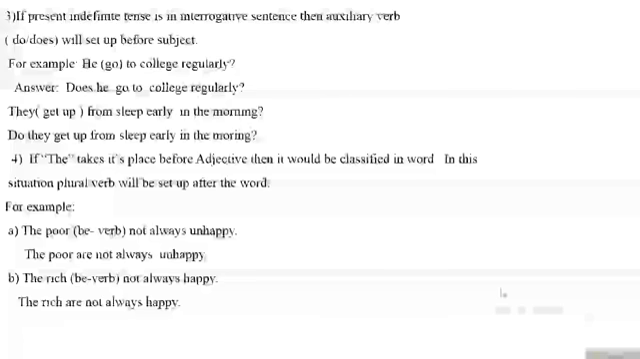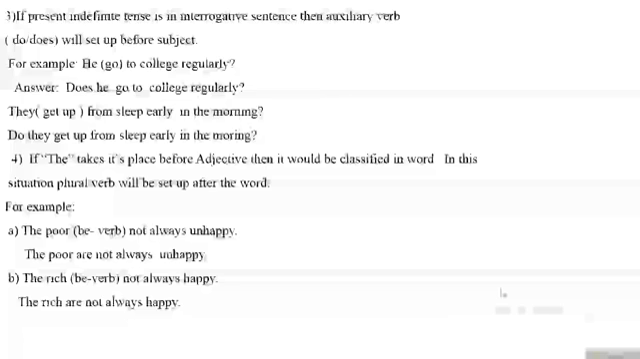Students, if present indefinite tense is in interrogative sentence, then auxiliary verb do or does will set up before subject. For example, he go to college regularly, there is given an action sign. Answer, does he go to college regularly? They get up from sleep early in the morning. Do they get up from sleep early in the morning?